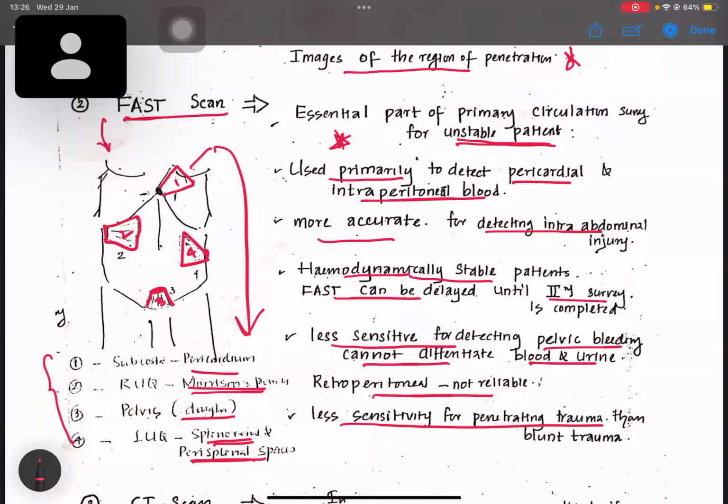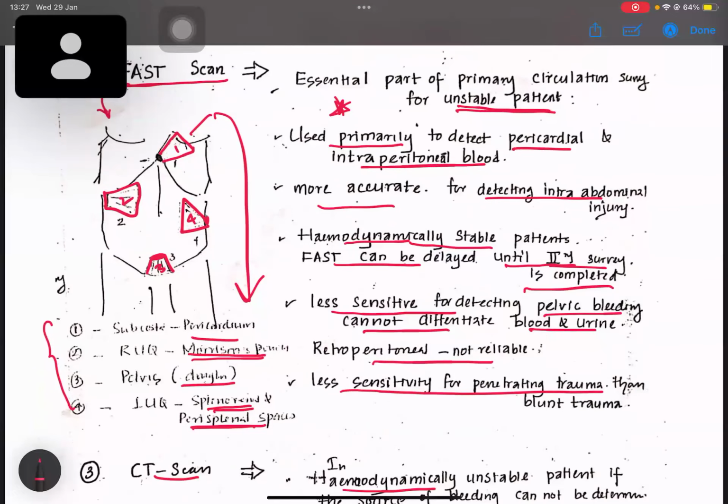In hemodynamically stable patients, the FAST scan can be delayed because it is an unnecessary investigation. If the patient is hemodynamically stable, we don't need to do a FAST scan as an initial investigation until the secondary survey is completed. There's a primary survey, and only then do we go for the secondary survey.